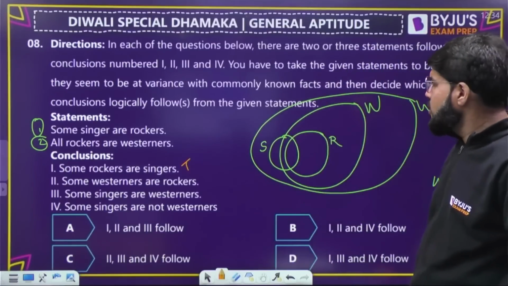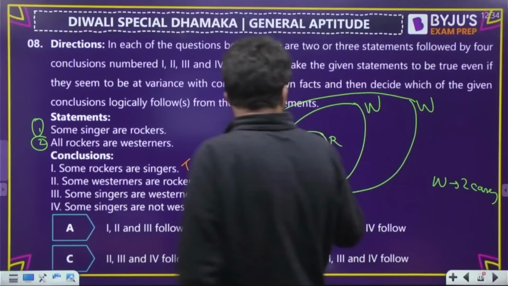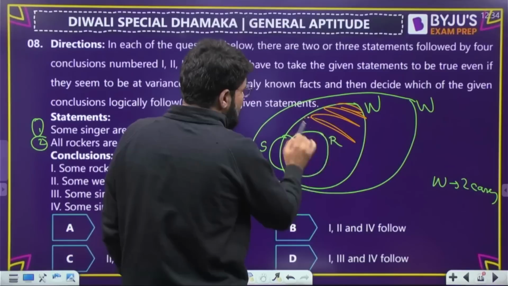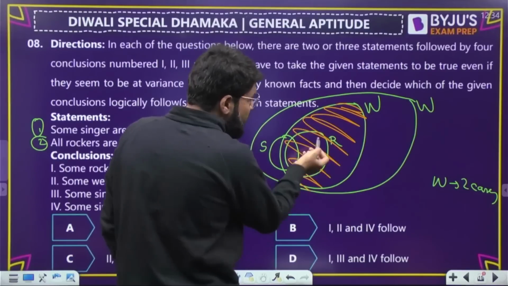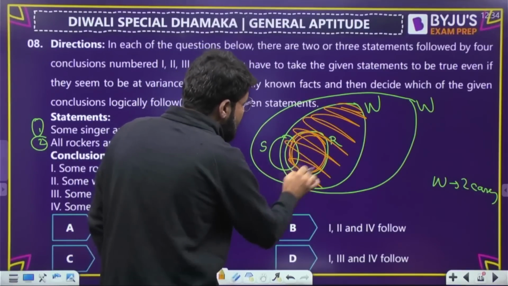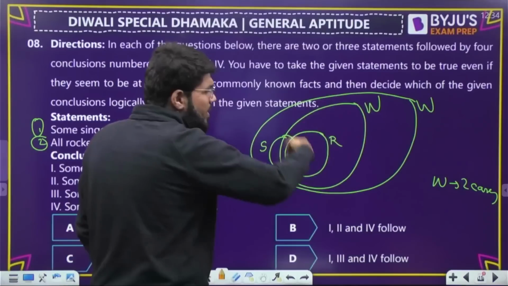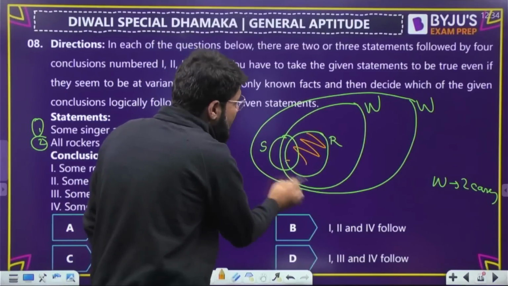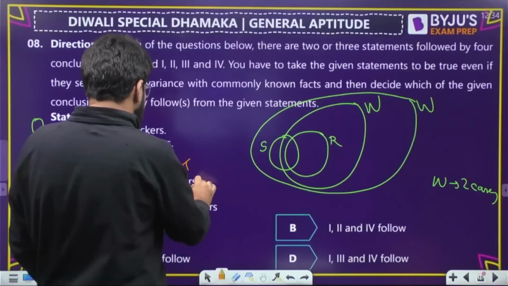Some Westerners are rockers. Okay, now look, there are so many Westerners. You take any of them, there are so many Westerners, and some of them are rockers. Like I tell you, there are so many Indians. Some of them will be from Delhi, like that. So this is also true.